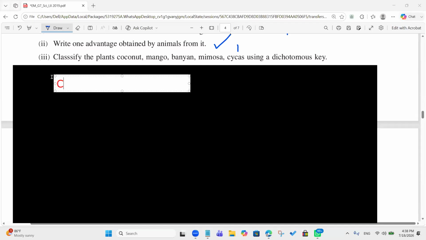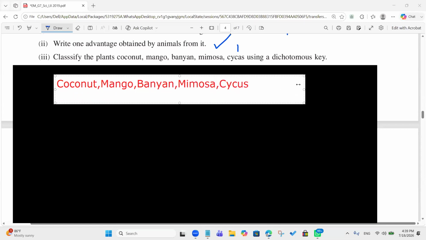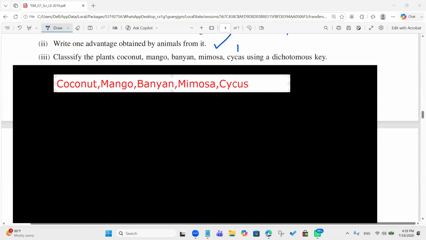The plants are coconut, mango, banyan, mimosa, cycas. There are 5 plants.